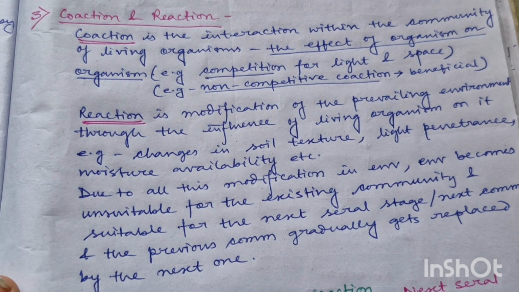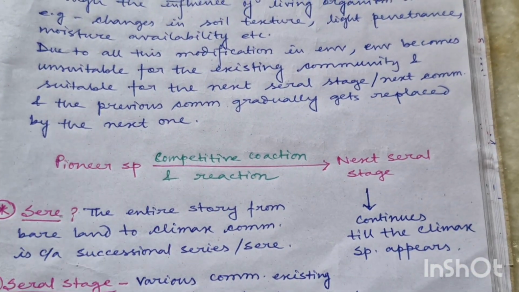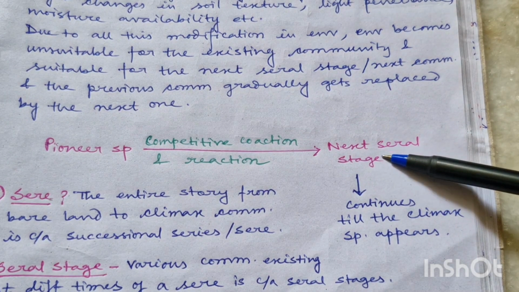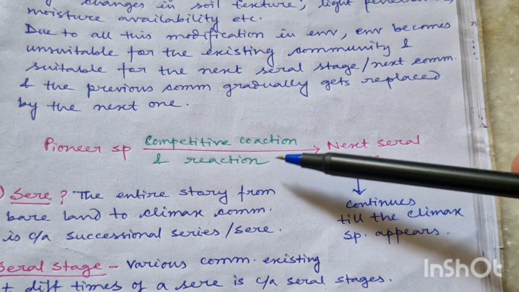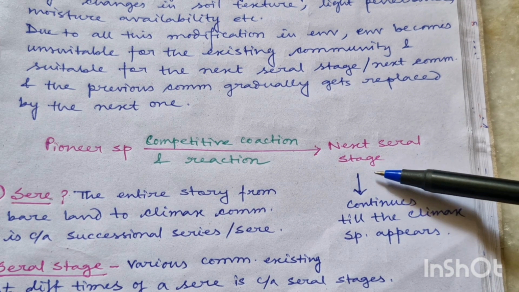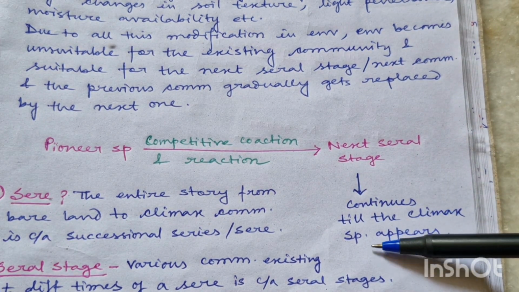So through the process of competitive coaction and reaction, the pioneer species gets replaced by the next seral stages, and this competitive coaction and reaction continues, and this seral stage gets replaced by the next seral stage, and the process continues till the climax species appears.